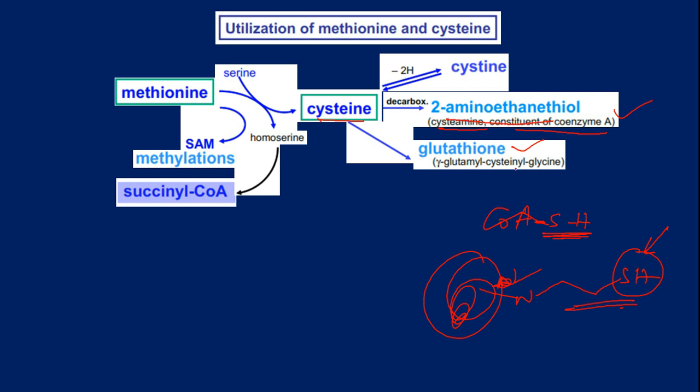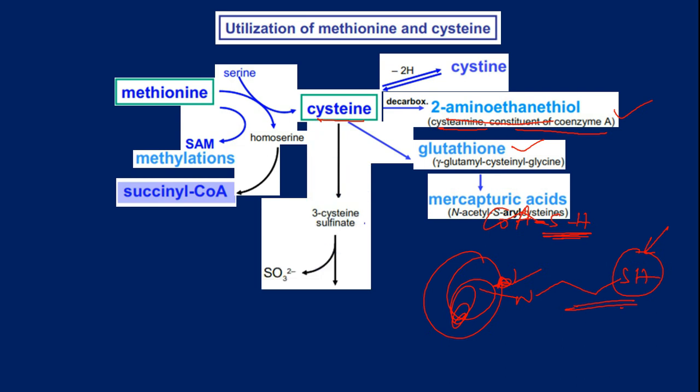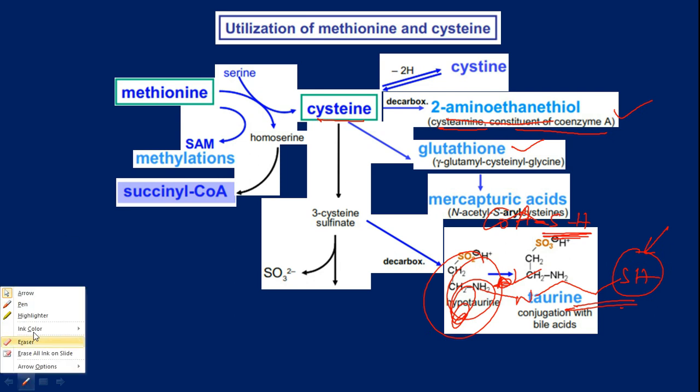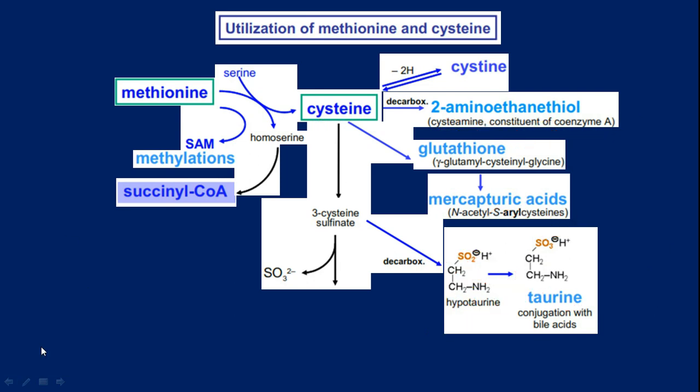Glutamic acid, cysteine and glycine are used for the biosynthesis of glutathione. And glutathione is converted to mercapturic acid or N-acetyl S-aryl cysteines. Cysteine can be converted to 3-cysteine sulfinate, which upon decarboxylation can be converted to a very important molecule, that is taurine.